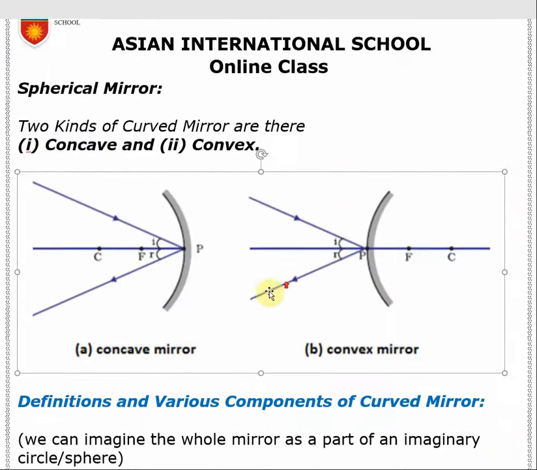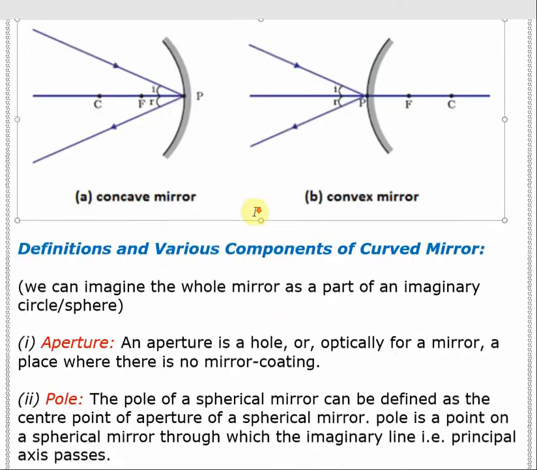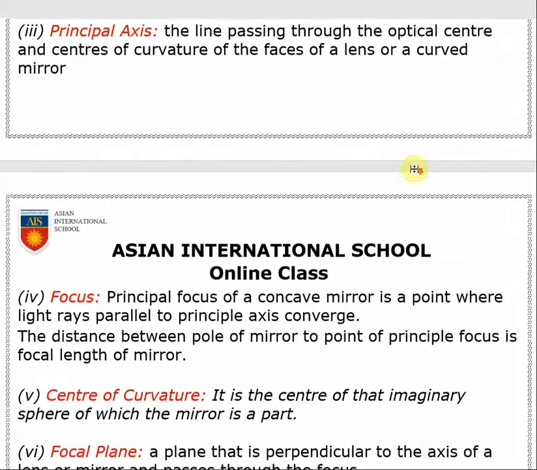Next is principal axis. So, what is principal axis? Principal axis is an imaginary axis passing through the center of the aperture of a mirror, and also it is passing through P. Principal axis has a lot of importance. It contains the focus, it contains the center of curvature, and also it has the pole in it. Principal axis is applicable for both kinds of mirrors.